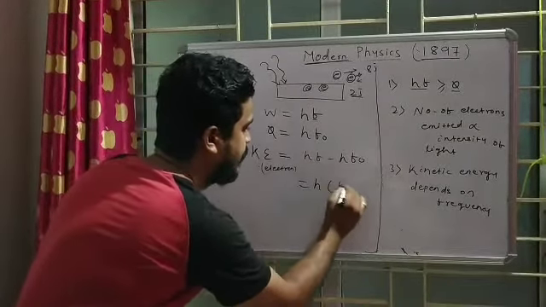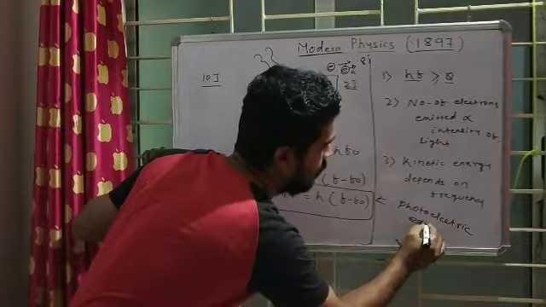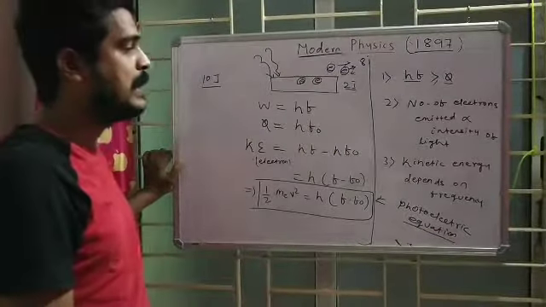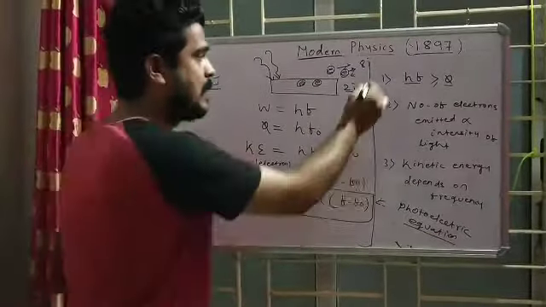And this equation is known as the Einstein photoelectric equation. So how will the question come? The question will come like this. They discuss the photoelectric effect and the 3 laws of photoelectric effect and also derive Einstein's equation, which will come as a long question.